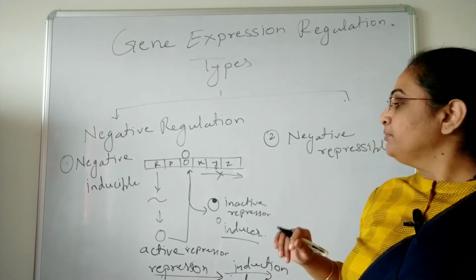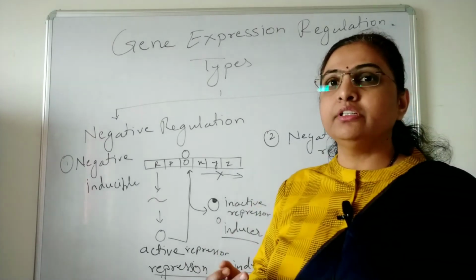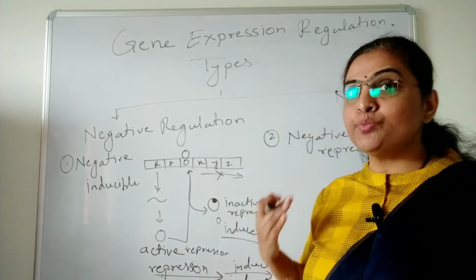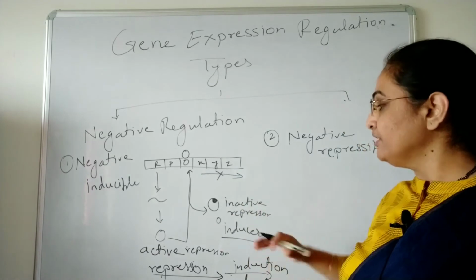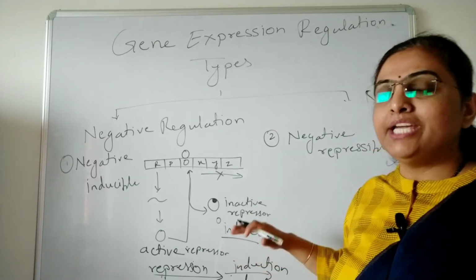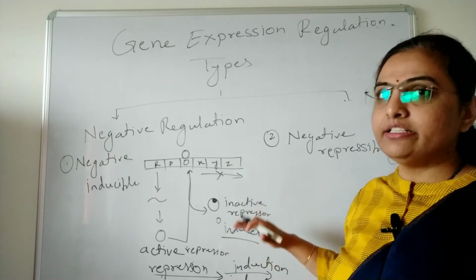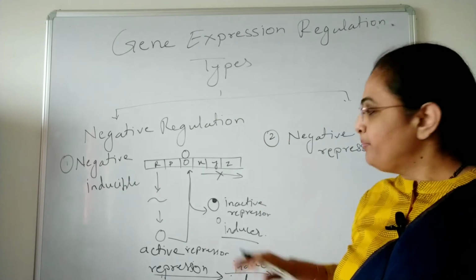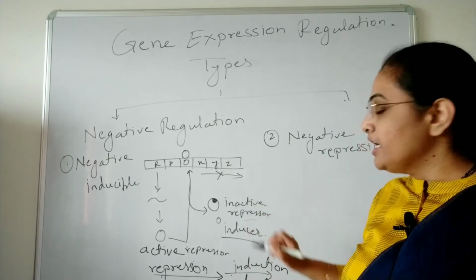Now here, when there is a need of the product from the structural genes, at that time the repression has to be removed. To remove the repression, there is a small molecule, most of the time a metabolite or a substrate, and it binds with the repressor, making the repressor inactive.